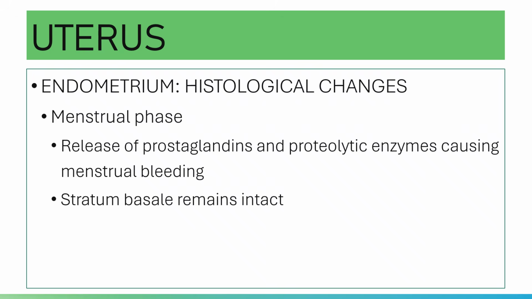The ischemia here will cause the release of prostaglandins and proteolytic enzymes that will cause menstrual bleeding.